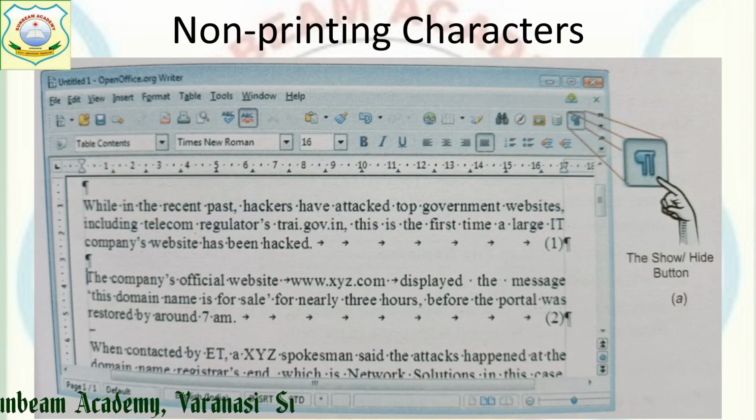Likewise, paragraph is represented by this sign, which you are going to get, and its show and hide button is also there. When you click on this show and hide button, already it will be in hide position. If you click on this, all the non-printing characters you can see in your document. Remember, these are not going to be printed on your paper through your printer, right?